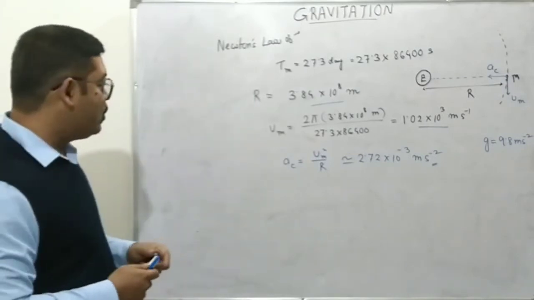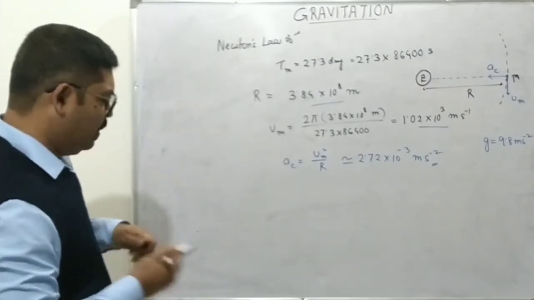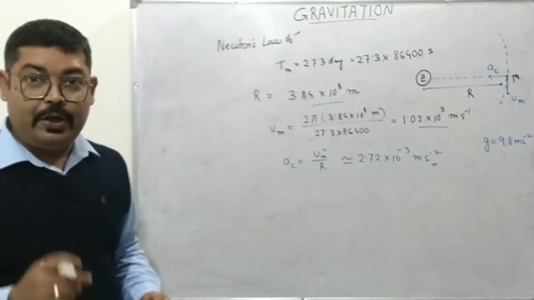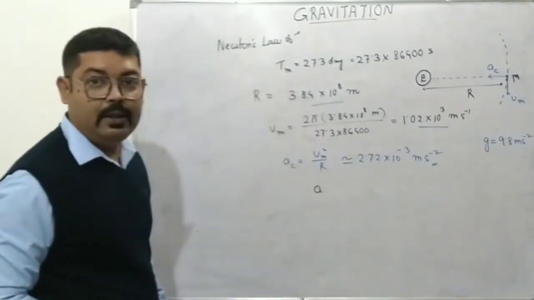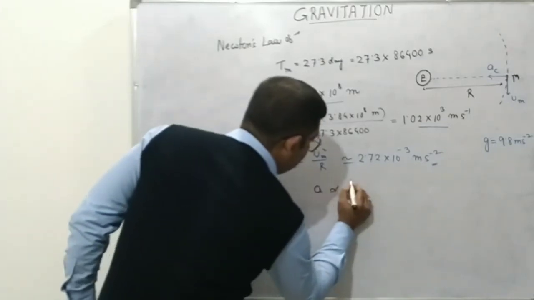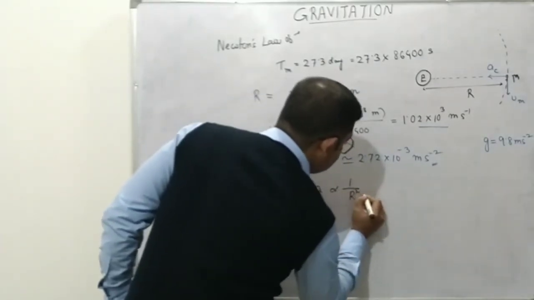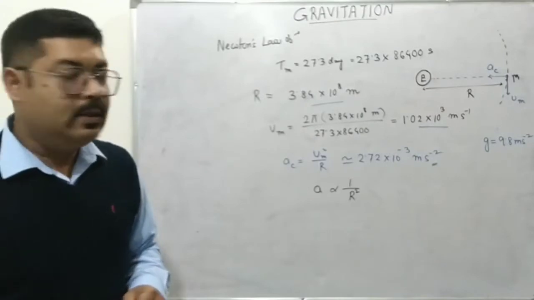So what he assumed is an inverse square variation, that is to say, the acceleration due to gravity varies inversely as the square of the distance between the two bodies.